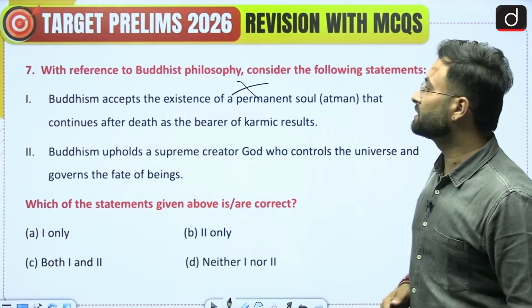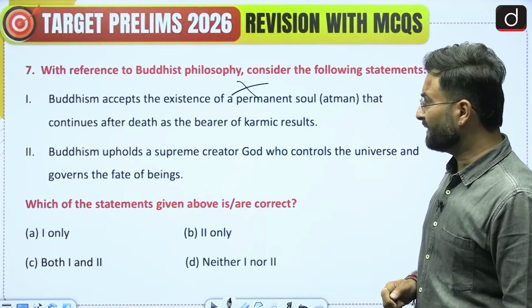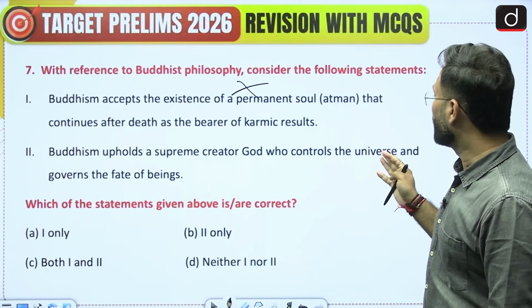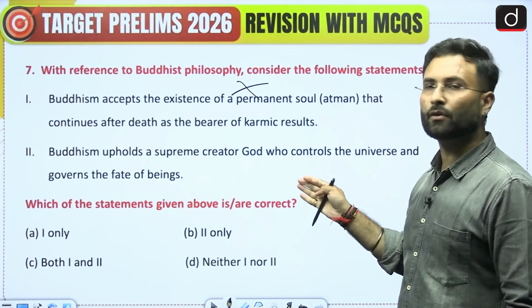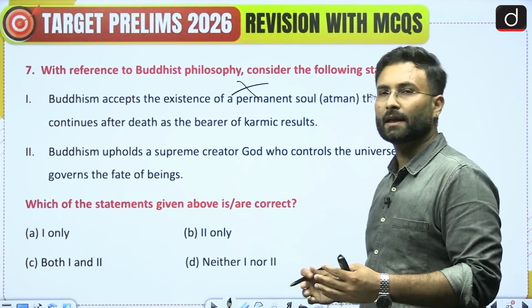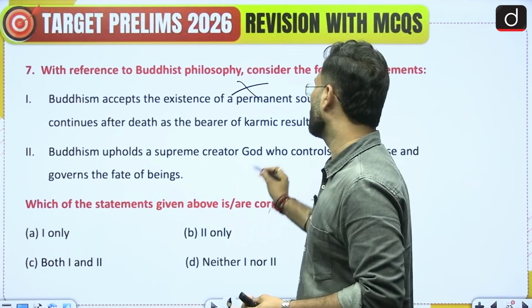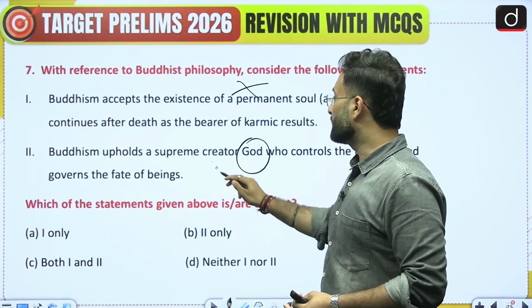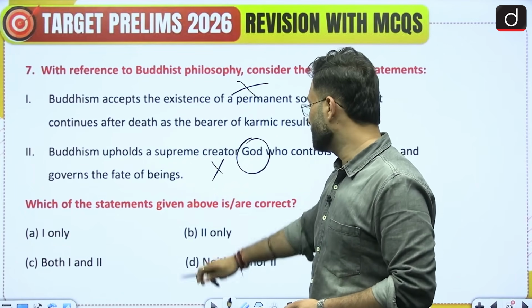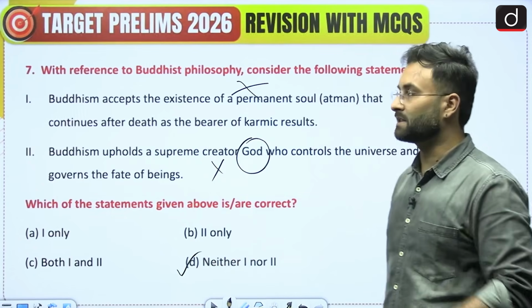Coming to the next one, Buddhism upholds a supreme creator God who controls the universe and governs the fate of beings. As I told you, they do not talk about any kind of supreme creator or God. So that statement is also incorrect. So option D would be your right answer. Both of the statements are not correct.